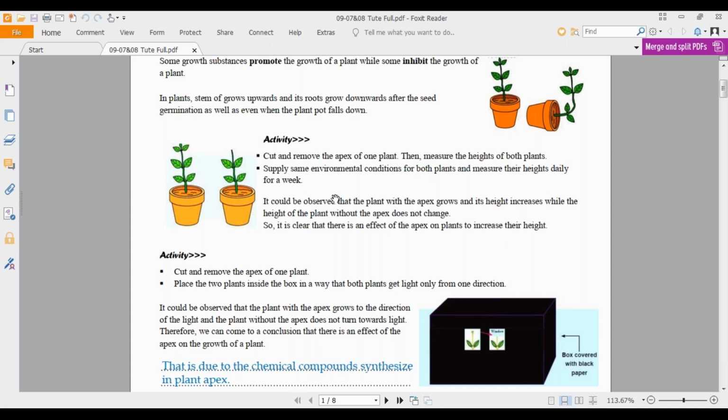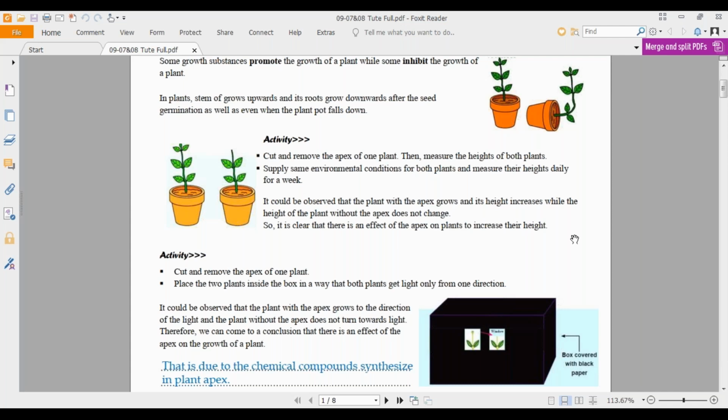What you can observe here is that the plant pot which you kept as it is, without cutting the apex, and apex means the top of the stem, you can see its height has increased. At the same time, the second plant where you have cut and removed the apex has not increased as the first one did. So what is the reason for this? It could be observed that the plant with the apex grows and its height increases, while the height of the plant without the apex does not change. So it's clear that there is an effect of the apex on plants to increase their height.